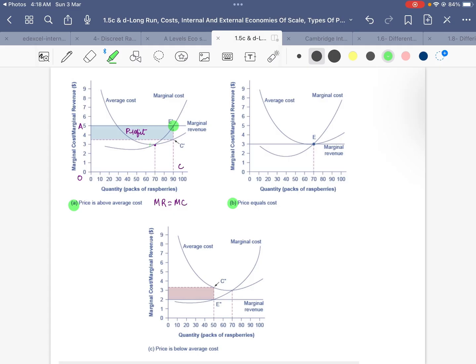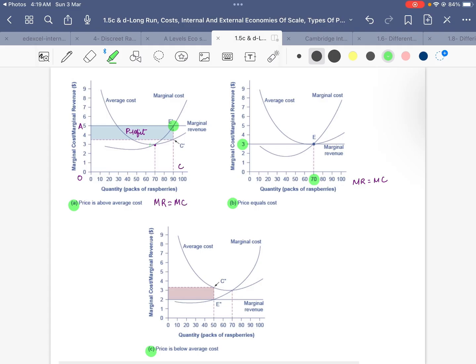Let's look at figure B, where marginal revenue is equal to marginal cost. The firm is producing 70 units while charging $3 per packet of raspberries. As marginal revenue is equal to marginal cost here, the firm is in a state of normal profits and break even. They should therefore continue producing here.